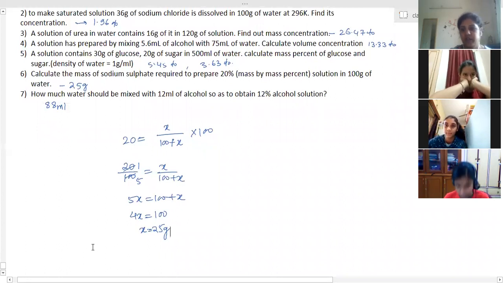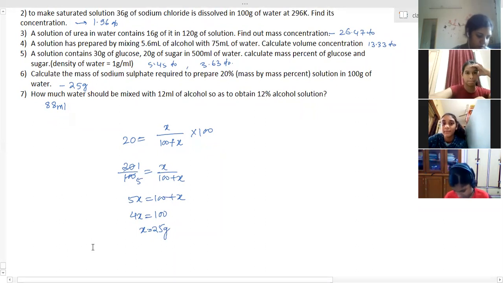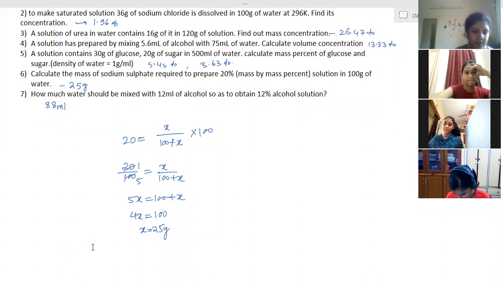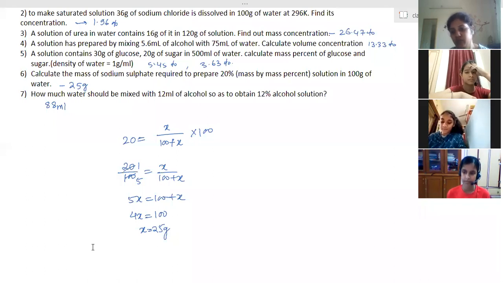Okay, done. Everyone completed? Yes, ma'am. Okay. Then further, the difference we have done already. Then colloids. In colloids, the dispersed phase and dispersed medium, what are the names of those? That chart, do you remember? What are emulsions?